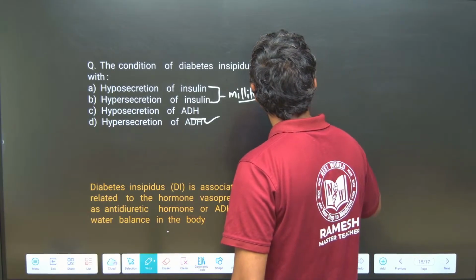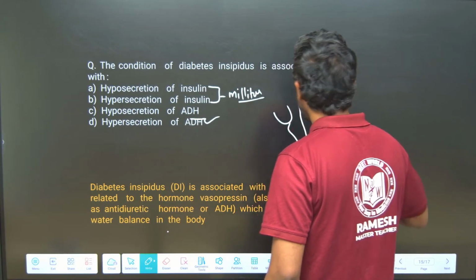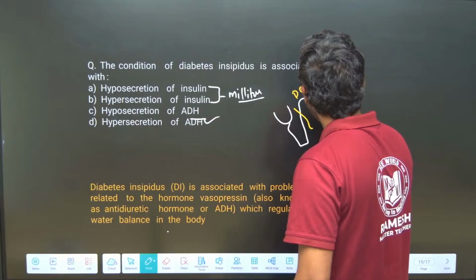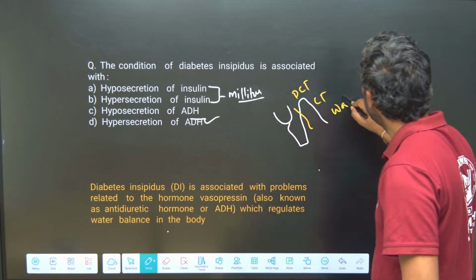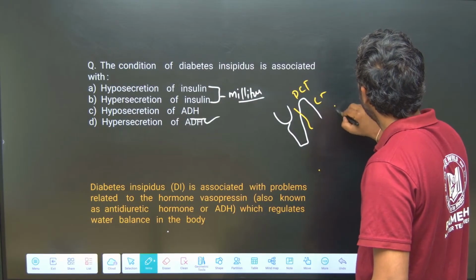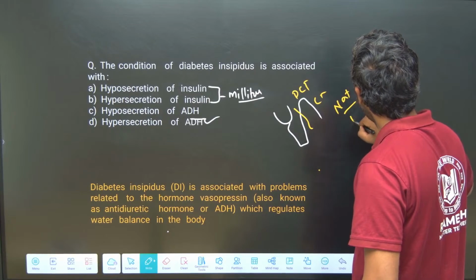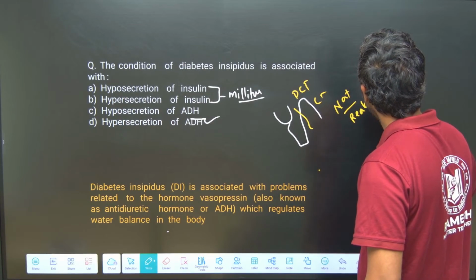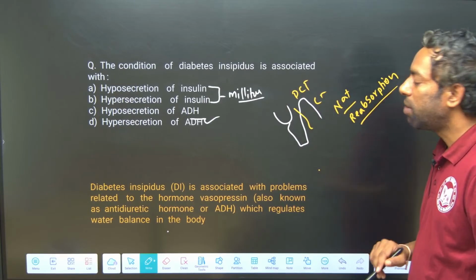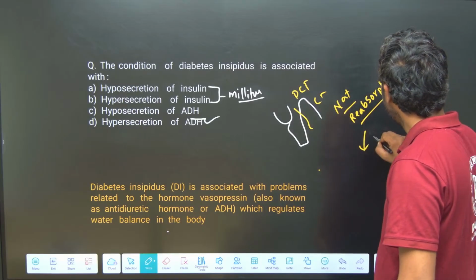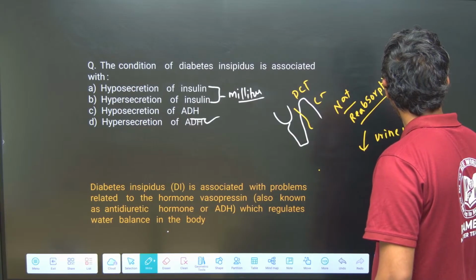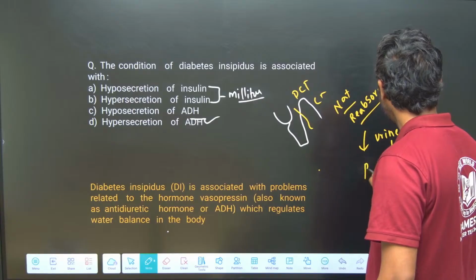In the nephron, in the DCT and collecting duct, water and sodium reabsorption is going to take place, leading to decreased urine volume and increased blood pressure.